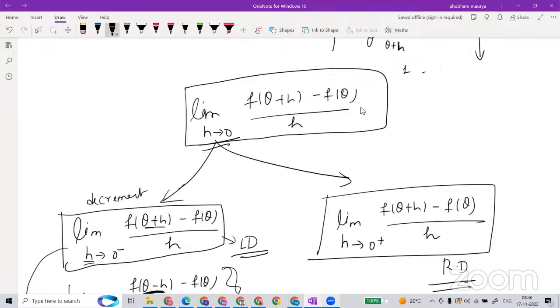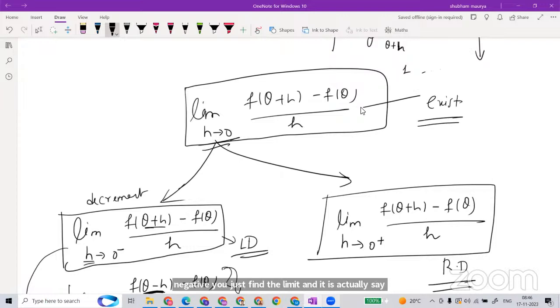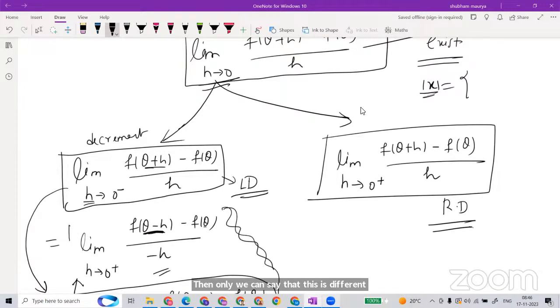So what is the problem? When you are solving, sometimes, directly without assuming positive or negative, you just find the limit and it actually exists. But sometimes there is a problem with the left and right, and this is with the mod function. So we have to find both the LHD and RHD, both of them. Then only can we say this is differentiable. Both should be the same, because this is the left limit, I am saying left derivative, and this is the right derivative. If these two are the same, then you will say the limit exists and finally the function is differentiable.